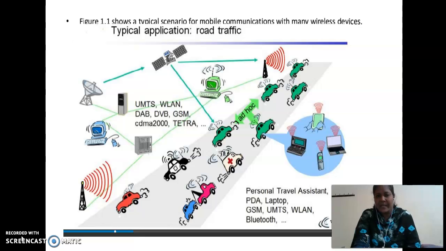This road traffic example shows the typical scenario for mobile communications with many wireless devices. A personal travel assistant uses a laptop, GSM, WAN and Bluetooth.